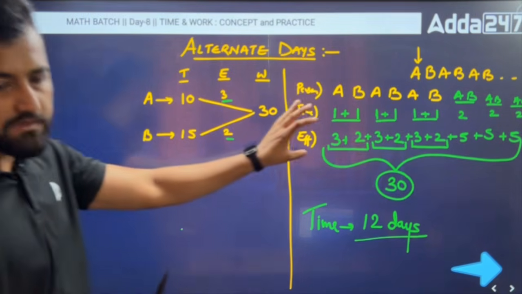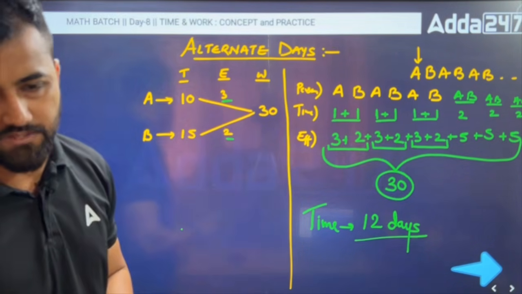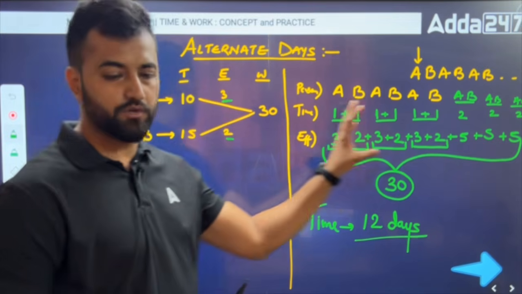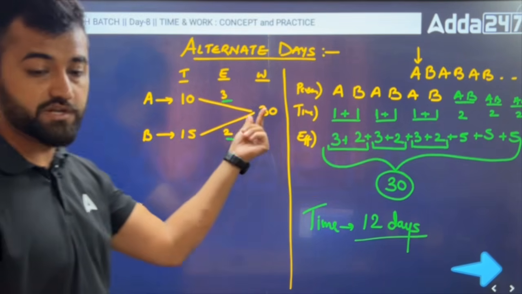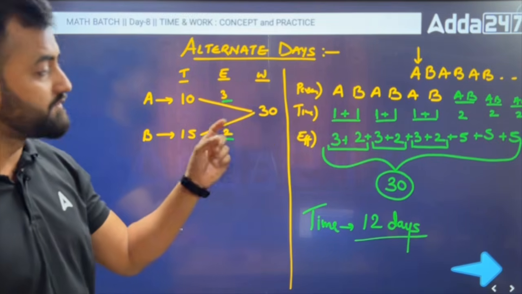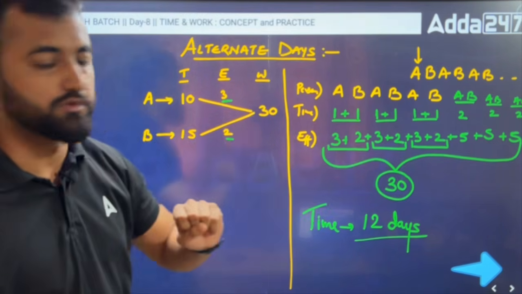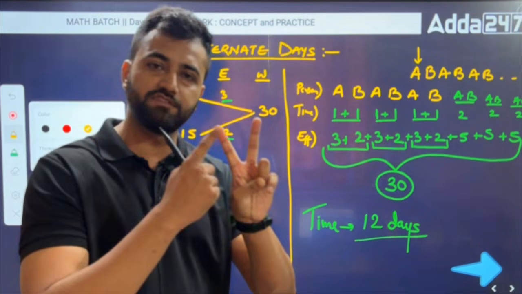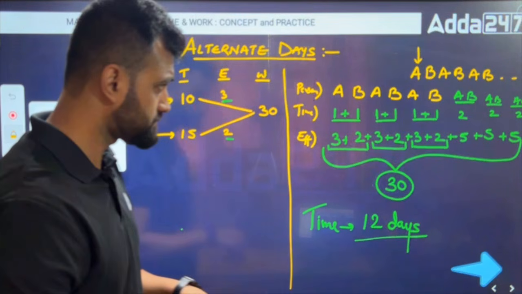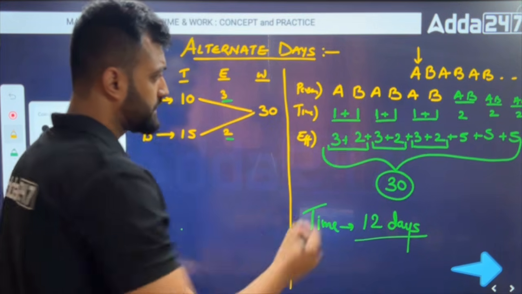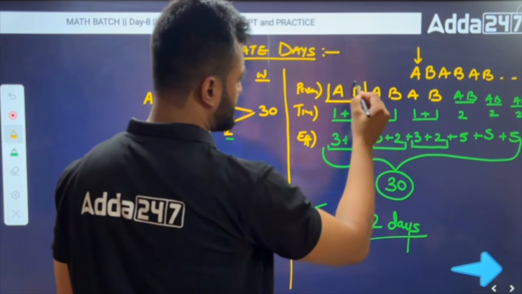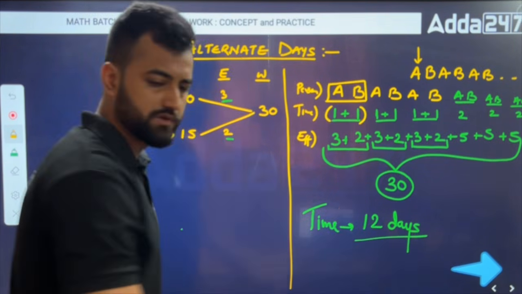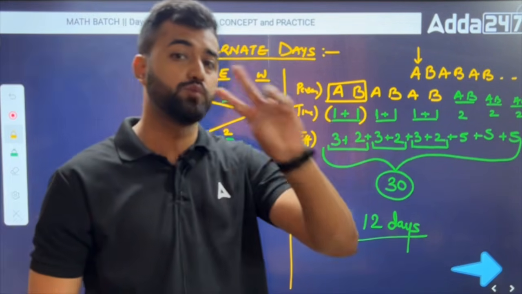So this is your alternate days concept, right? But obviously we cannot do it like this. Suppose I get 100 work out here, 200 work out here, so obviously we cannot do it like this. So what is the short approach? See carefully. To do this quickly, we'll take 2 days' work, because we know in the first day A is going to come and in the second day B is going to come. So A, B together means I am taking 2 days' work. We'll see how much work they do in 2 days.